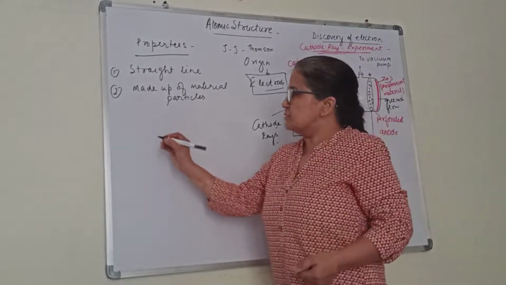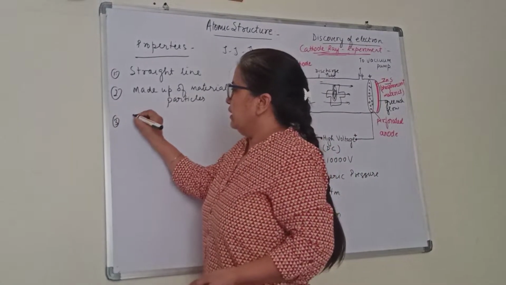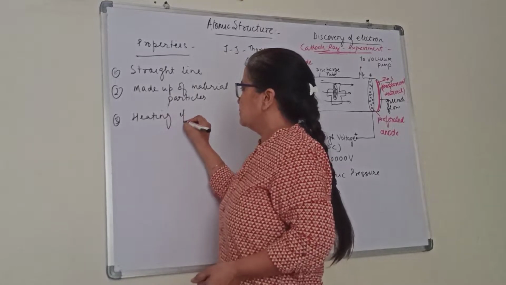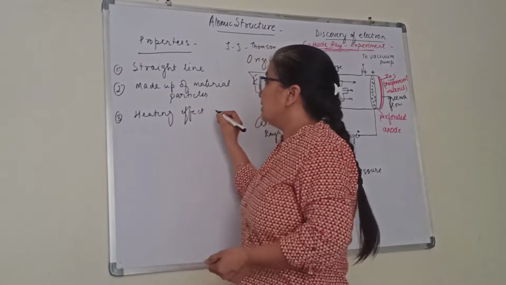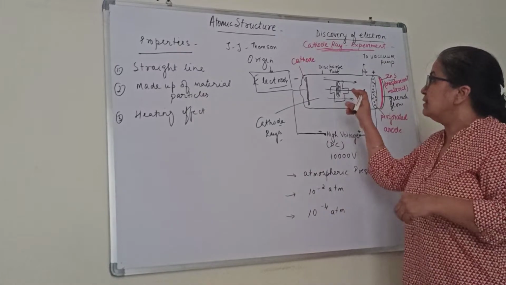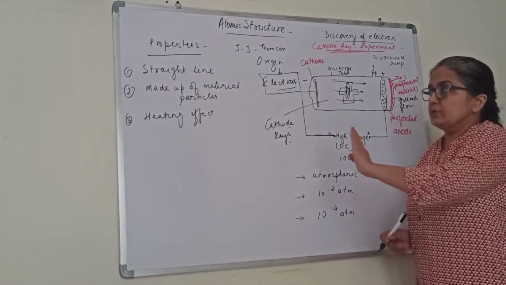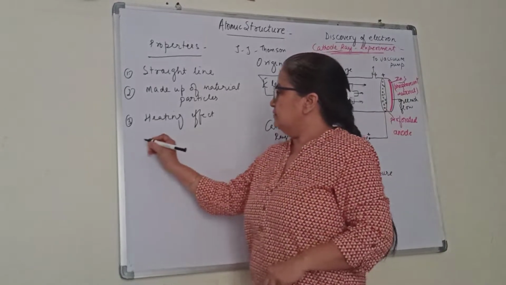Next property. The cathode rays were seen to cause a heating effect. If any metal object is placed in the path, it gets heated up. So they can cause a heating effect.